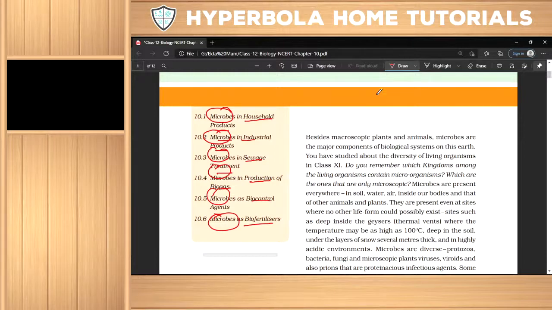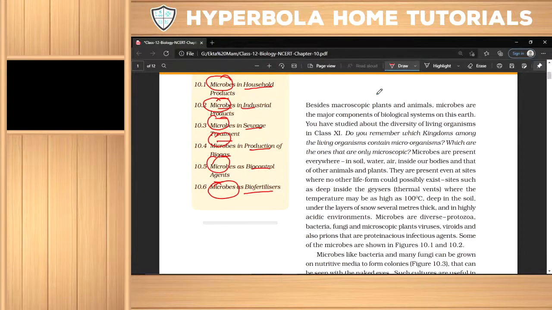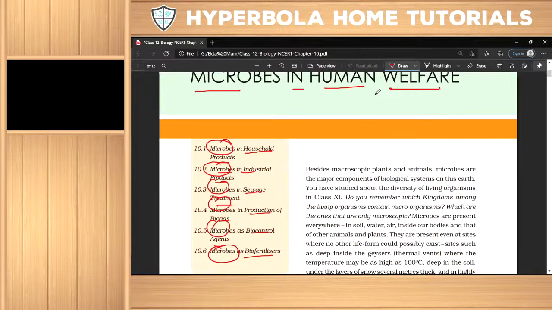Now, as all of you know, can you see microbes with your naked eye? No, you cannot see them. The word micro is used for them, meaning they are not macroscopic. Besides microscopic plants and animals, microbes are the major components of the biological system on this earth.